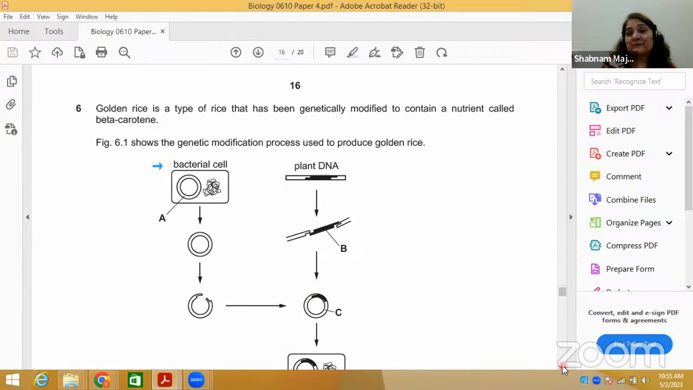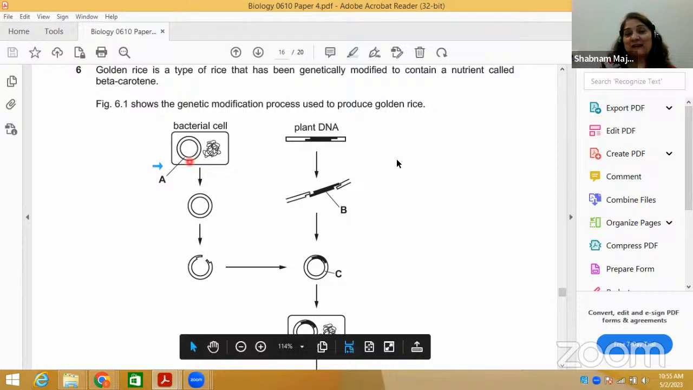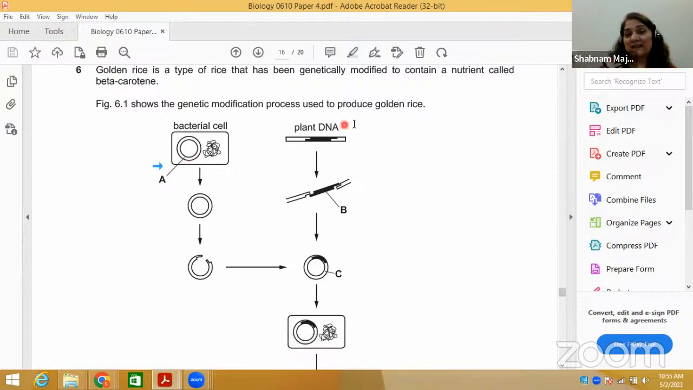This question is based on genetic engineering and genetically modified organisms. Now it's the genetically modified topic, and you can see here a bacterial cell. In bacteria there's a plasmid, so we use the plasmid. Here they have shown plant DNA instead of showing human insulin. We can take human insulin as an example too. They could give you human pancreatic DNA, but here they have given plant DNA, which is fine. If it were human DNA, then the insulin one could be human DNA.